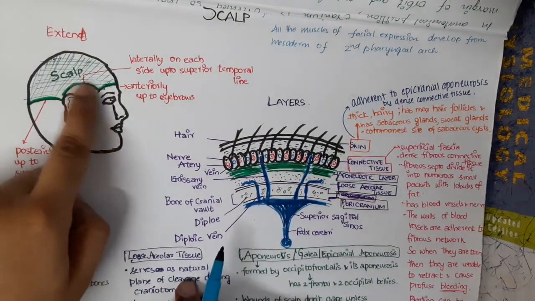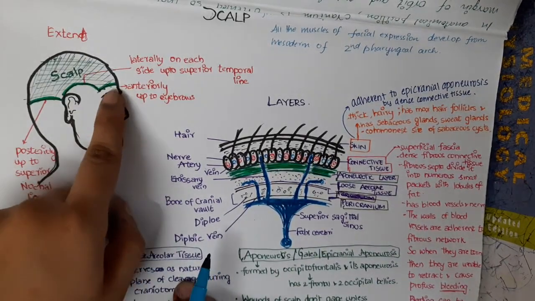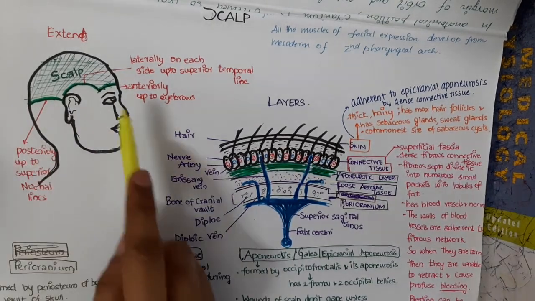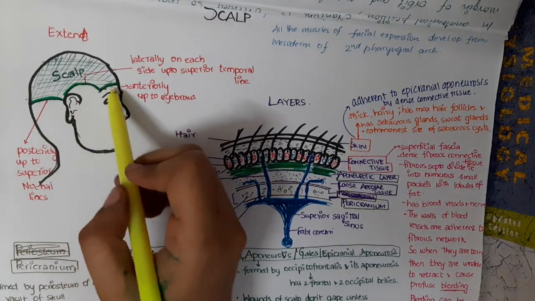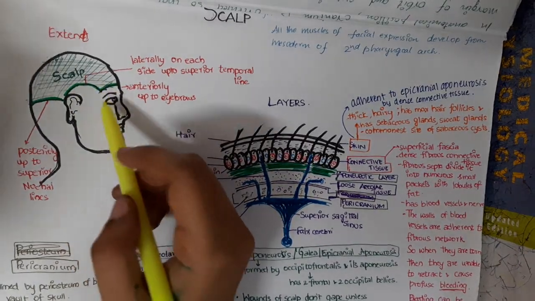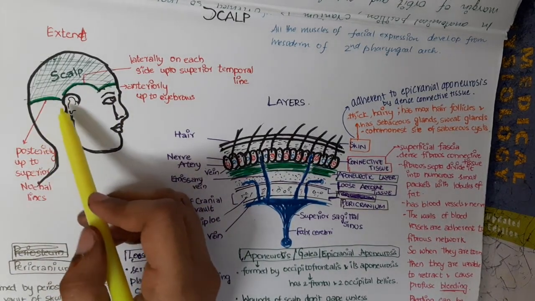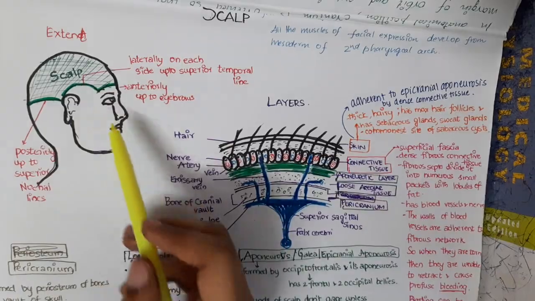The scalp extends anteriorly up to the eyebrows, posteriorly up to the superior nuchal line, and laterally on each side up to the superior temporal line.